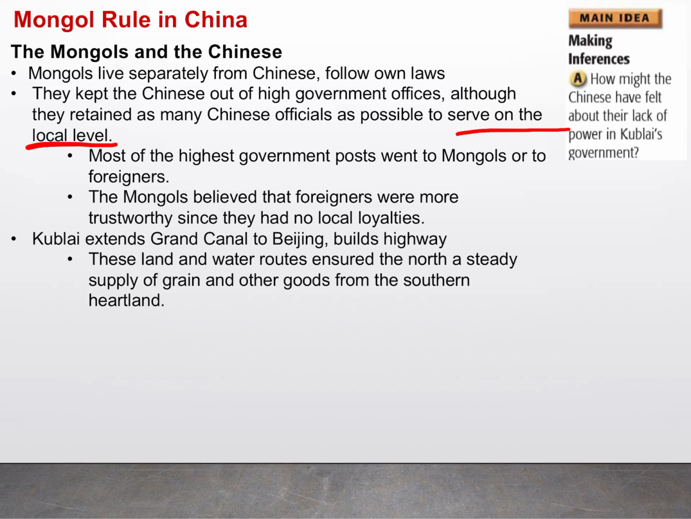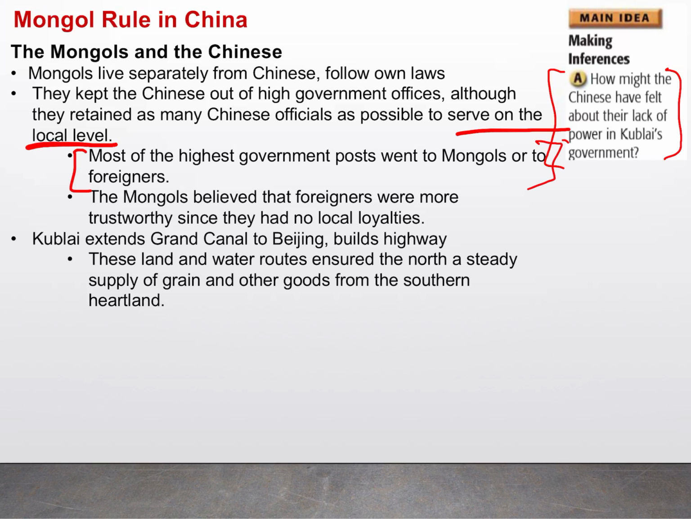Okay, so let me ask you this question: how might the Chinese have felt about their lack of power in Kublai's government? Think of it this way: most of the high government posts went to Mongols or to outside forces, as in foreigners. How do you think the Chinese people felt that these high-ranking positions, instead of going to Chinese officials, were going to Mongols, or better yet, foreigners, people that weren't even of the area or even part of the Mongols themselves? So I want you guys to answer that in your PowerPoint.